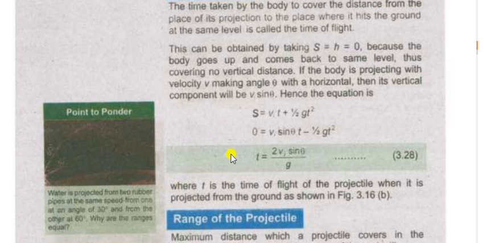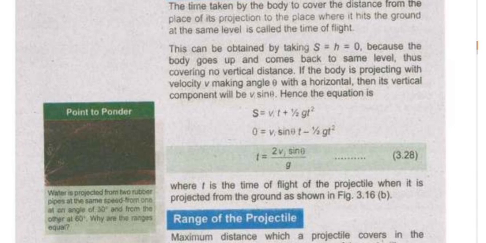This can be achieved by second equation of motion, because the distance covered along y-axis is 0 at both points. So s will be 0, height will be 0. Vi, because we are dealing along the y-axis, so the velocity component will be along the y-axis. This is Vi sine theta multiplied by t, minus sign is because we are throwing the projectile in upward direction, so g will be negative. By solving this equation, we find the time of flight t is equal to 2 Vi sine theta over g. So this is the question number 3.12.